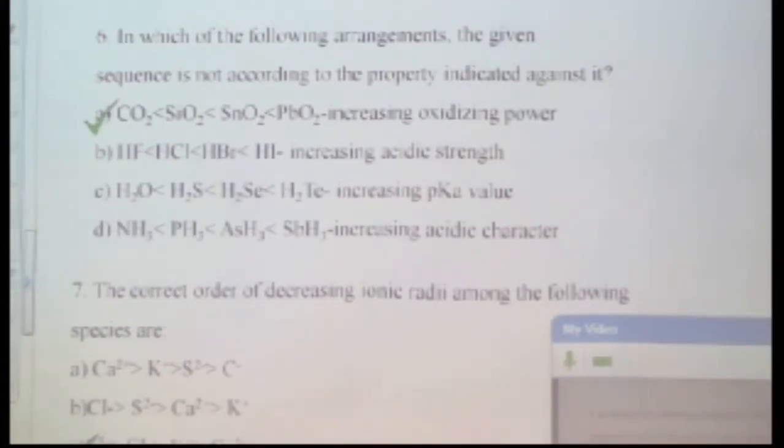So this trend is correct for B and C. For increasing acidic strength, NH3, PH3, AsH3, SbH3, ammonia, phosphine, this is also correct. But this is actually wrong. You are getting all the answers on the board, right? Okay, the first part is increasing oxidizing power. This is wrongly placed. What is the correct order for oxidizing power?